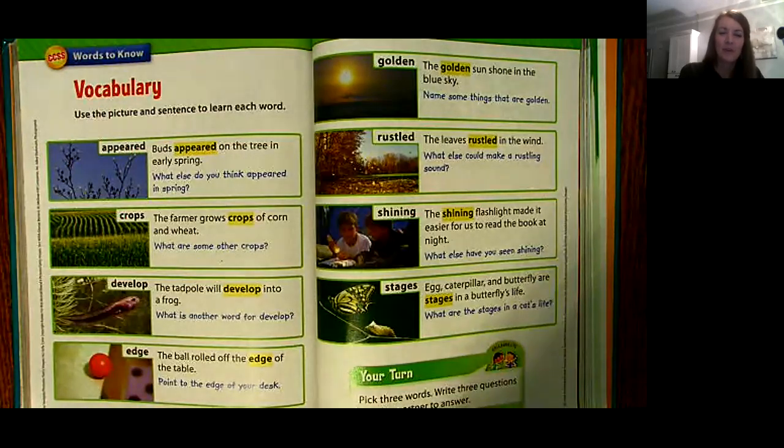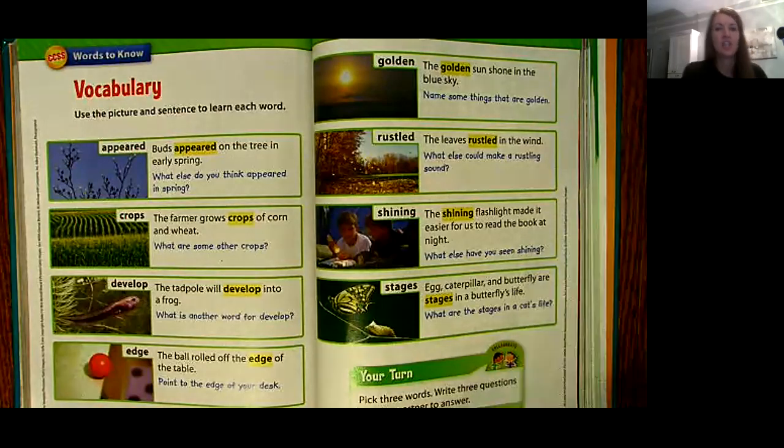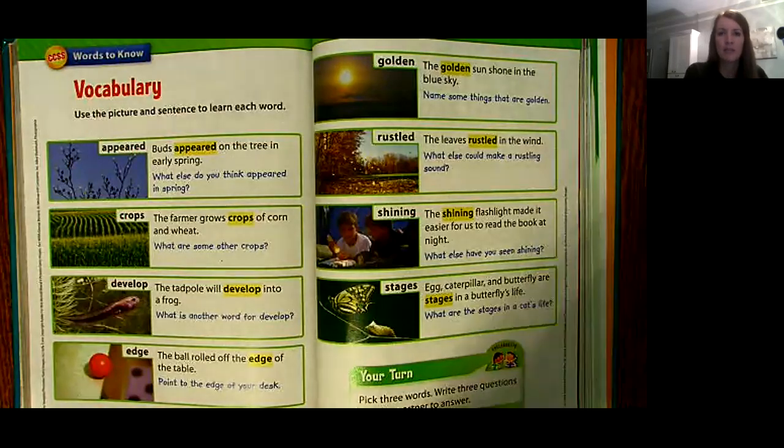Edge, word number 4. The balls rolled off the edge of the table. The word edge means the border or the line where something ends. So the edge of the table would be the very end of the table where it ends and then drops off. The edge of the swimming pool would be the very outside where you could hold on to the outside of the pool if you couldn't touch. The edge of the field would be the outside border.